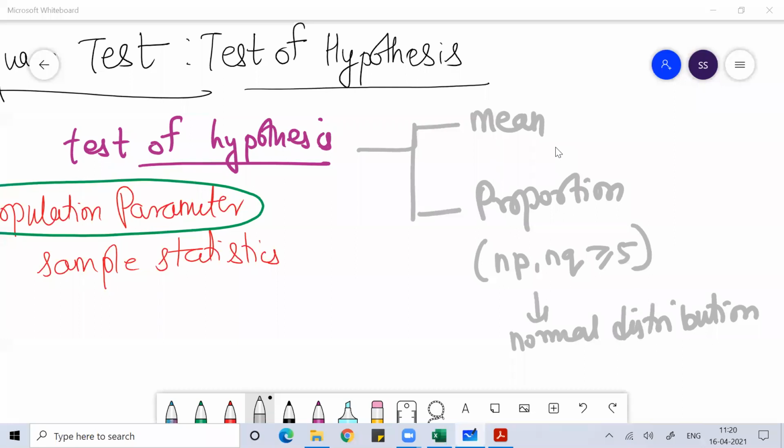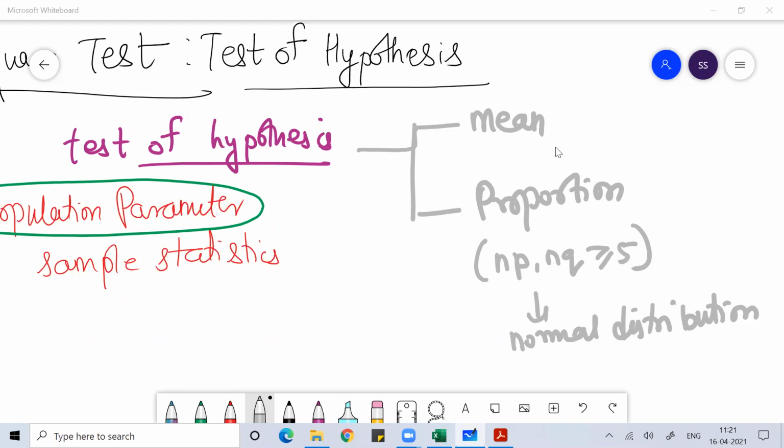The point you need to understand here is that whenever there is data based on proportion, we always follow the Z test. And whenever we have data on mean, we follow either the Z test or the T test. You need to understand that by yourself.